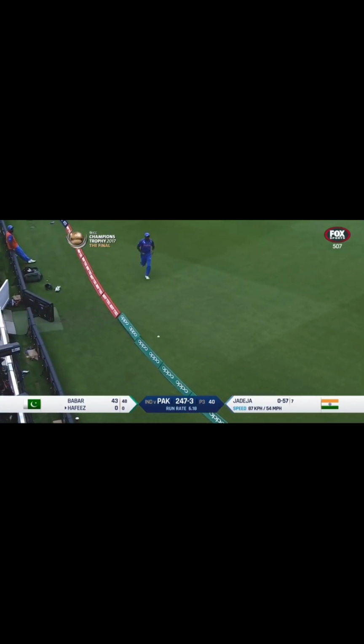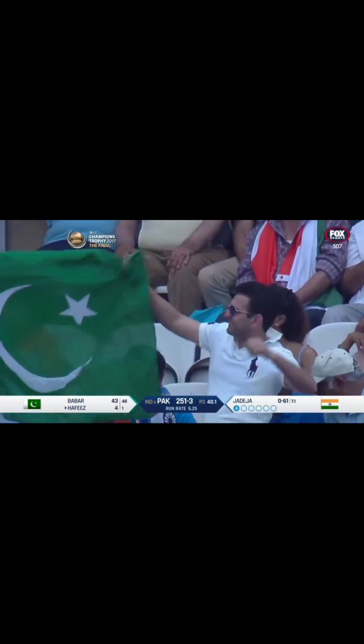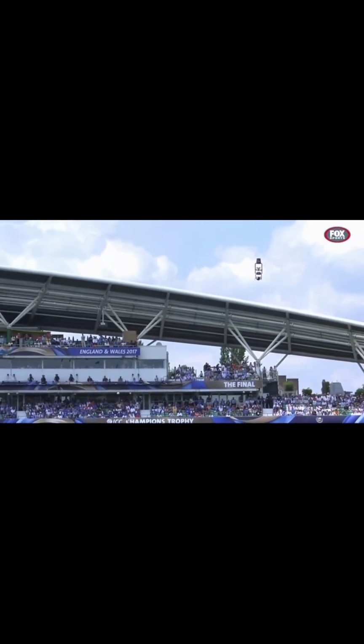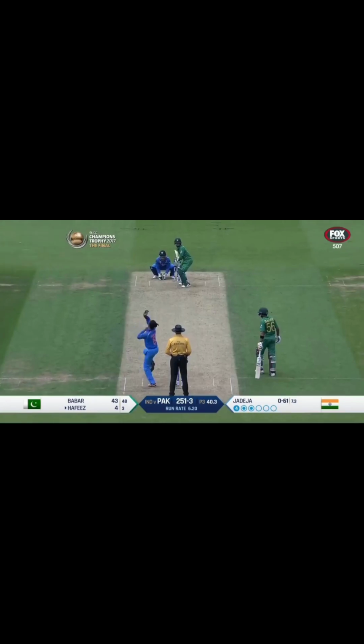That's a great shot down the ground. Well played. That's the attitude Pakistan have had for the whole day. Having a go, that's the first ball Hafiz has faced. Can you believe it? Just run down and hit over the spin of a ball. Pressure on Jadeja. He's a good player of spin, Mohammad Hafiz. He did the same thing to Adil Rashid against England. First ball pitched up, he hit it over mid-off, and he's done the same thing here.